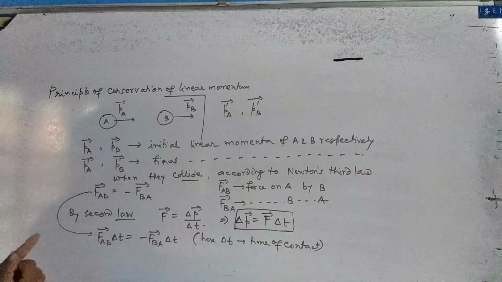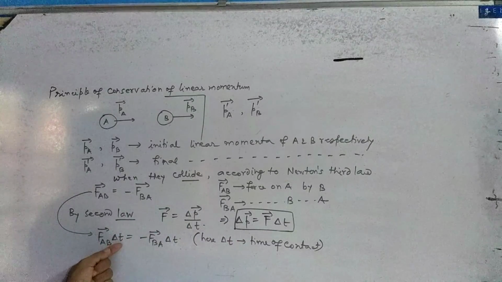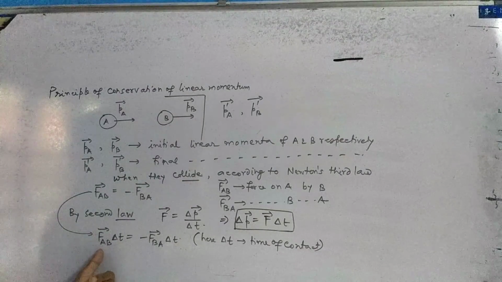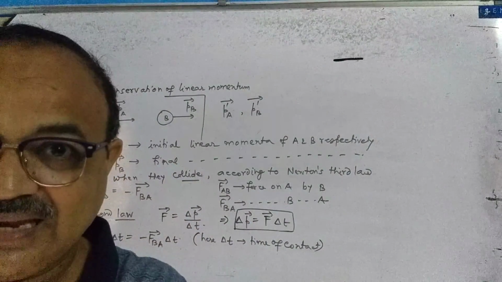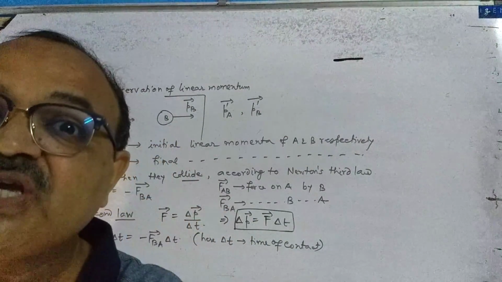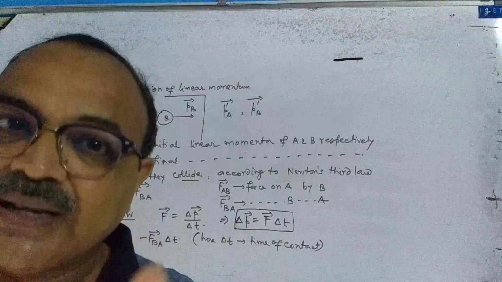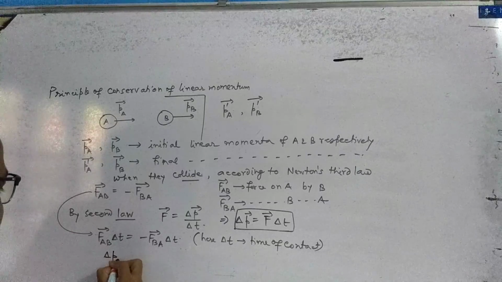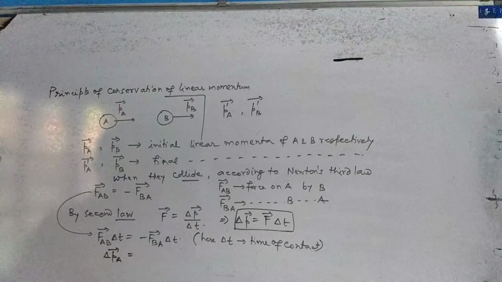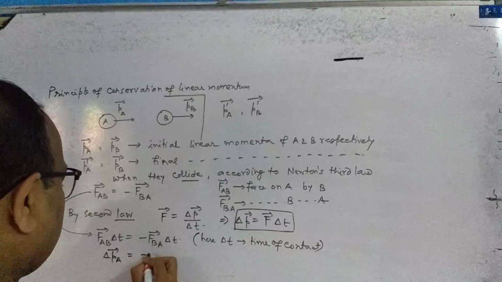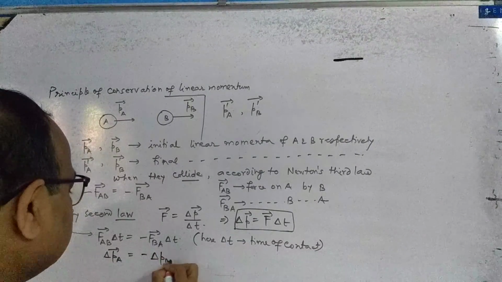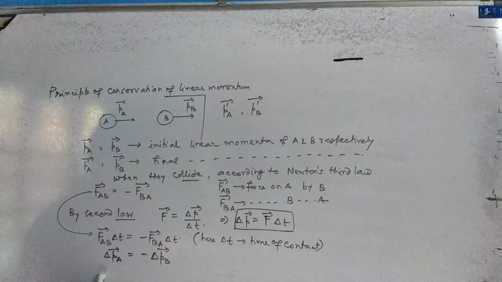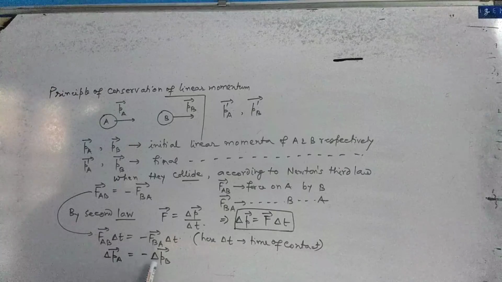Let us come here. F AB vector into delta T. Force किस पर लग रहा है? A body पर लग रहा है. Force is acting on body A. That's why momentum change will be there in body A. Body A में momentum का change होगा. मतलब क्या होगा? Delta PA vector is equal to minus delta PB vector.